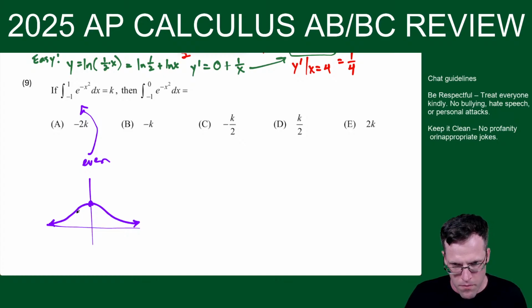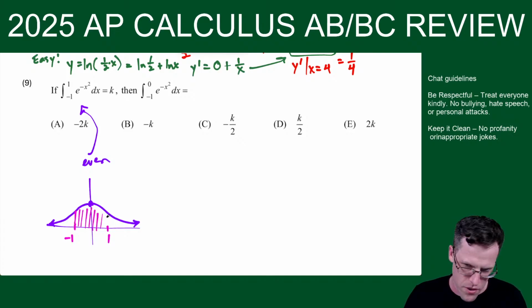So from -1 to +1, we have to know the definite integral is the area under the curve. And I should say the signed area. So if we're above the x-axis, the area is positive, and if we're under, the area is negative. So here, see how this piece over here on the left side is equal to this piece on the right side.